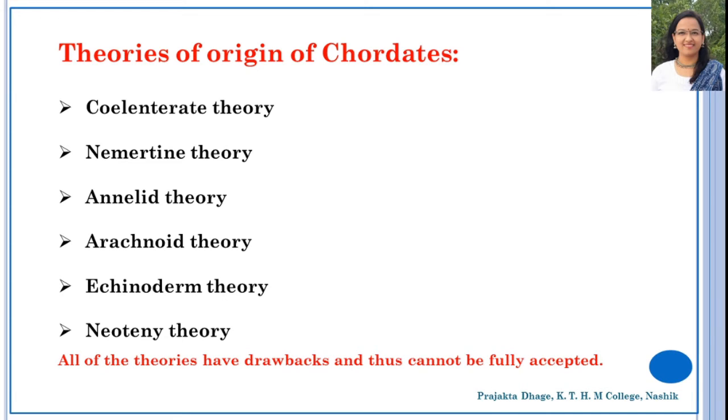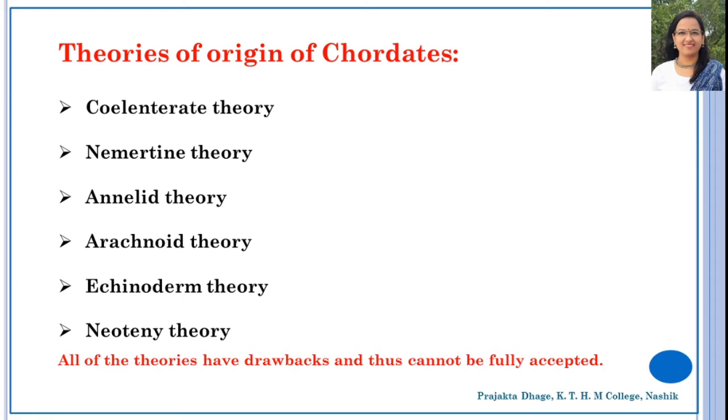According to this theory, the progressive characters acquired by vertebrates developed independently of the invertebrates, which may not be possible. This is the reason why this theory was not accepted.